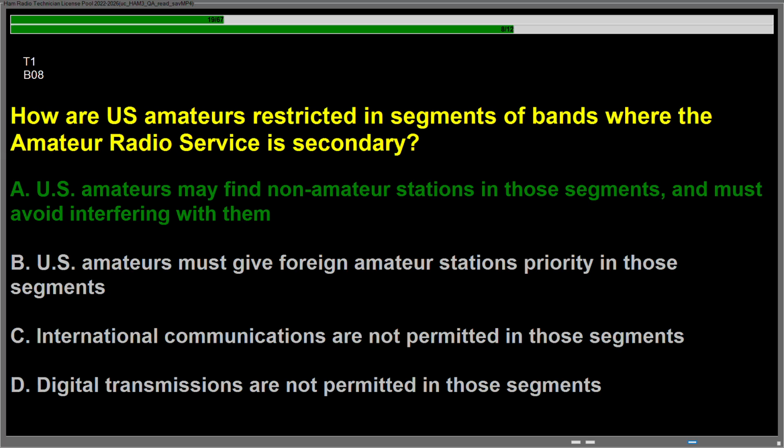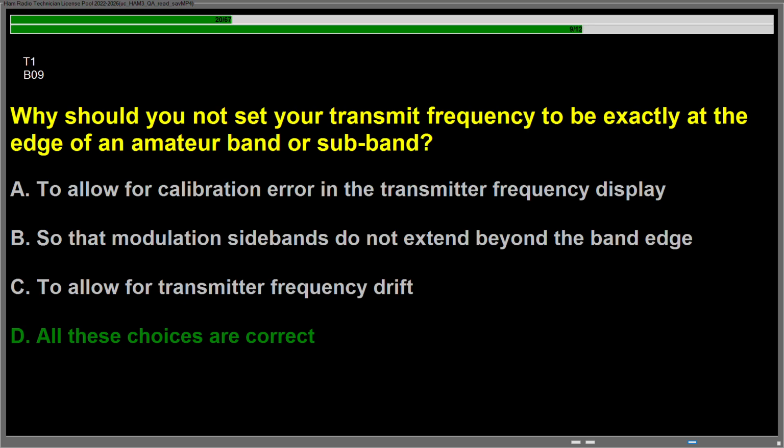Question Bravo 08, how are U.S. amateurs restricted in segments of bands where the amateur radio service is secondary? Answer is A. U.S. amateurs may find non-amateur stations in those segments, and must avoid interfering with them. Question Bravo 09, why should you not set your transmit frequency to be exactly at the edge of an amateur band or sub-band? Answer is D. All these choices are correct.